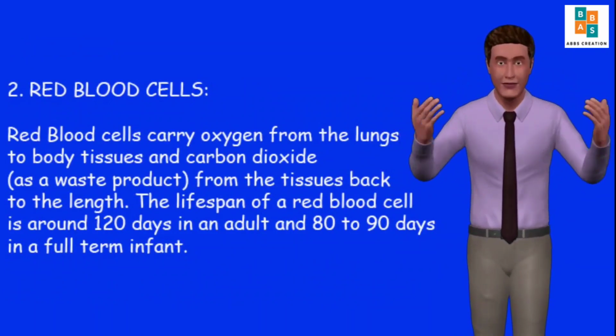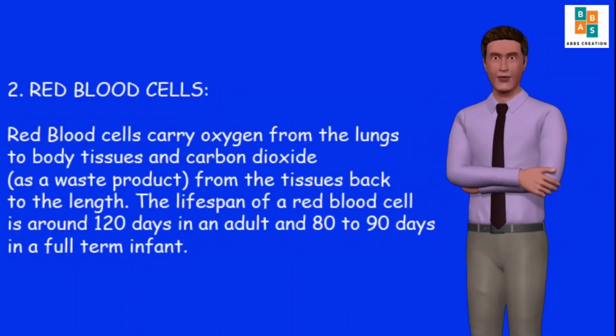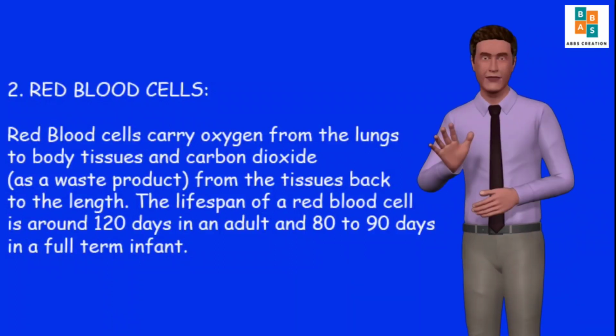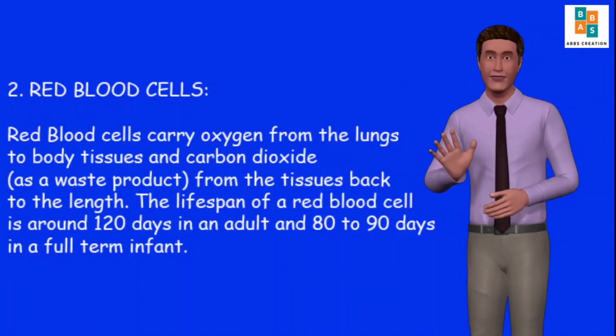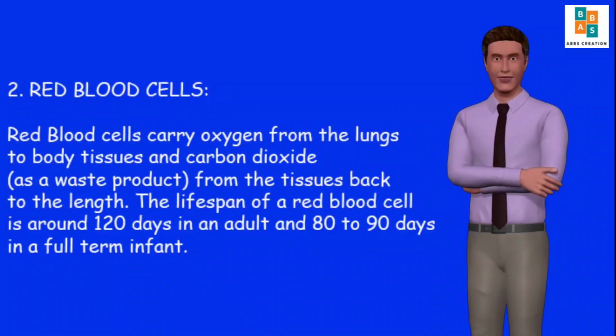2. Red blood cells. Red blood cells carry oxygen from the lungs to body tissues and carbon dioxide, as a waste product, from the tissues back to the lungs. The lifespan of a red blood cell is around 120 days in an adult and 80 to 90 days in a full-term infant.